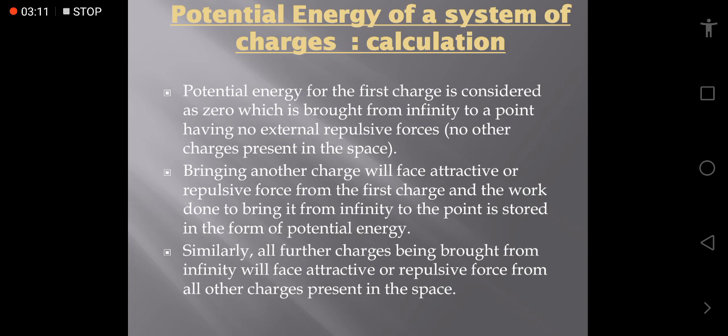If we take another charge, it will face an attractive or repulsive force from the first charge according to its nature, and the work to bring it from infinity to the point is stored in the form of potential energy. Similarly, if we take all further charges being brought from infinity, they will face attractive or repulsive force from all other charges present in the space.